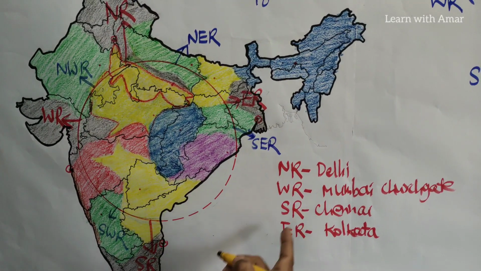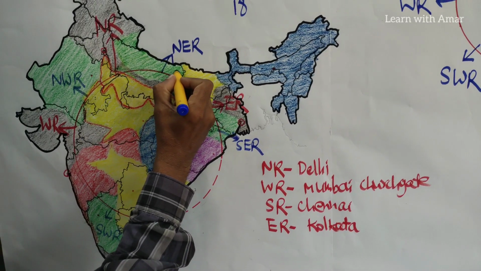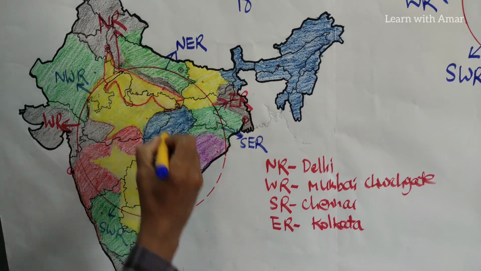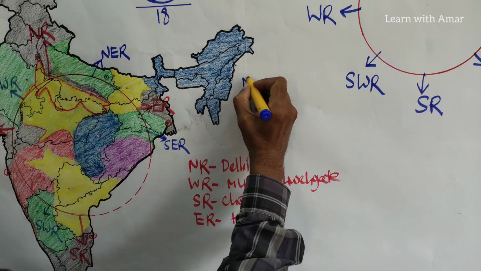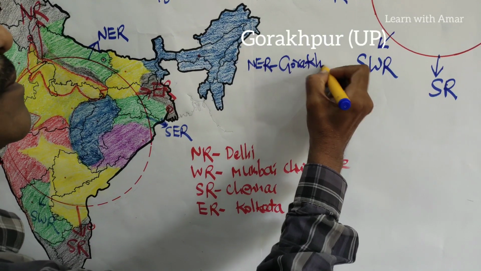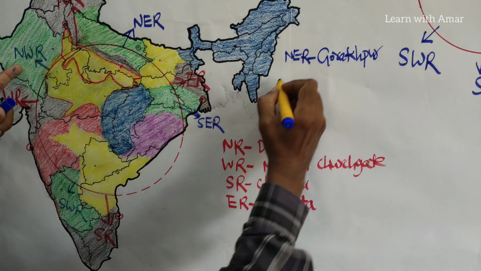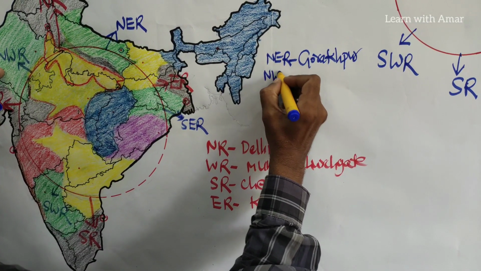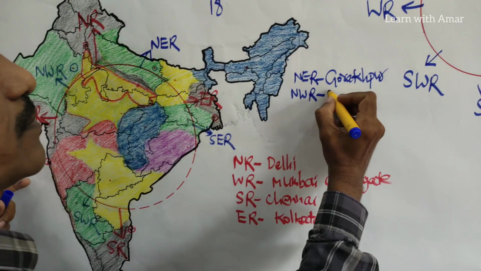Now we look at their headquarters. The North Eastern Railways headquarters is located here, Gorakhpur. Let's write here: North Eastern Railways, Gorakhpur. Then North Western Railways, it is here, Jaipur.